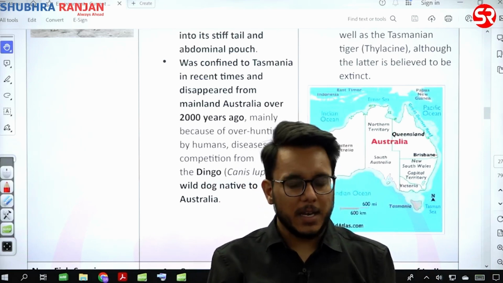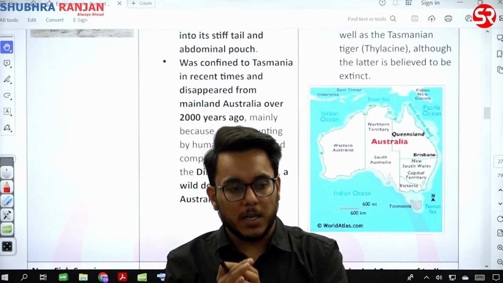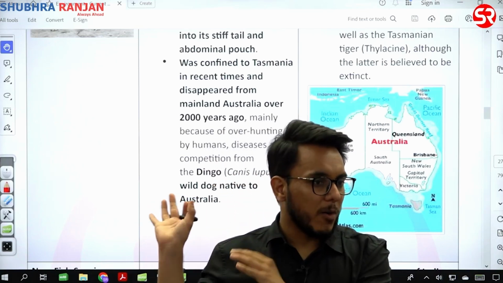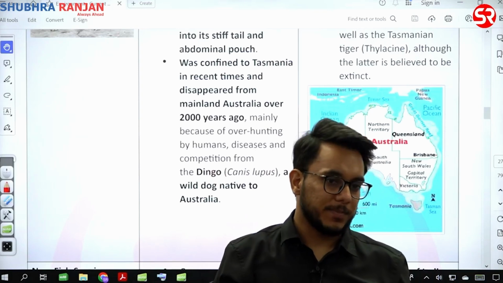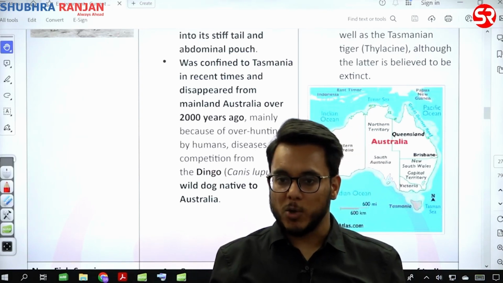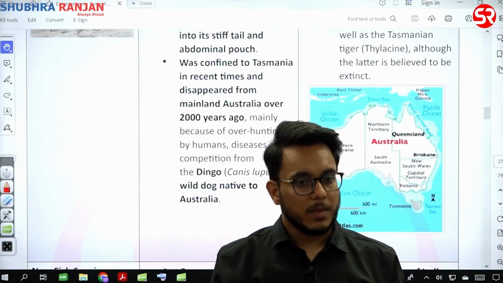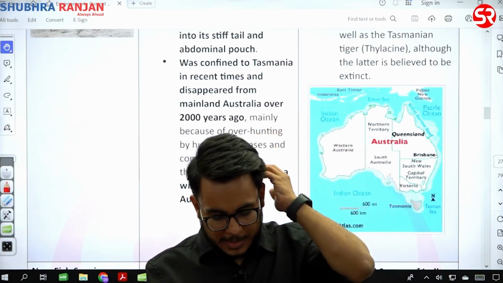समझ में आ रहा है या नहीं आ रहा है? These marsupials, their extent is very much limited to this region of Australia, Tasmania only. Is it clear or not? You will not find their extent that much. Yes, clear है?